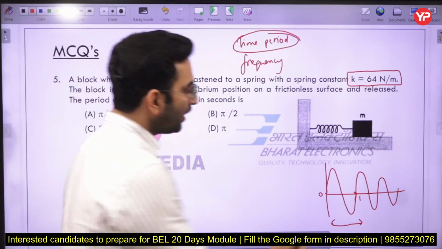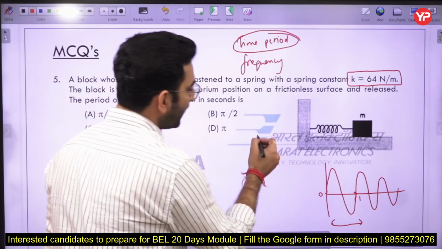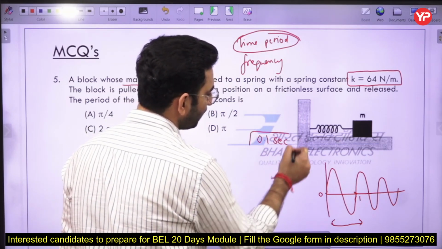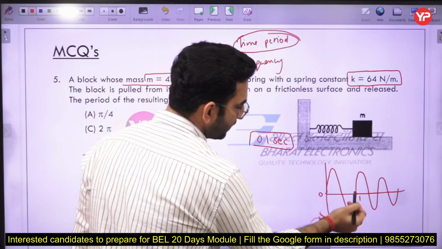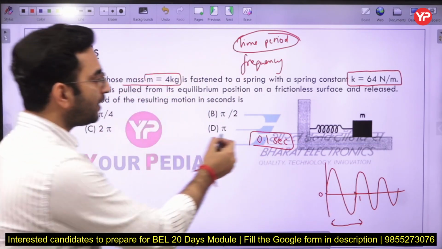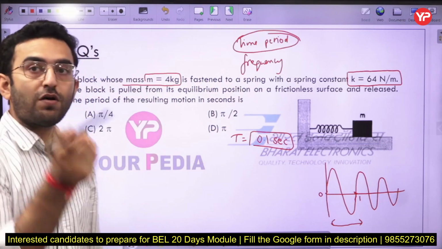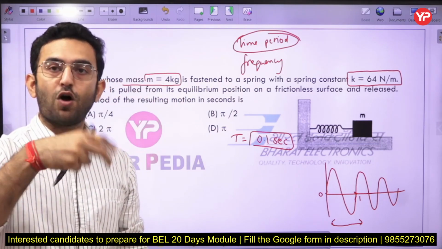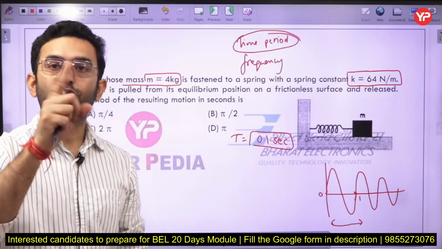So let us suppose this cycle is completing in, let us say, 0.1 second. This cycle is taking 0.1 second. So I can say the time period is 0.1 second. Now if I ask you how many cycles are being finished in 1 second here?